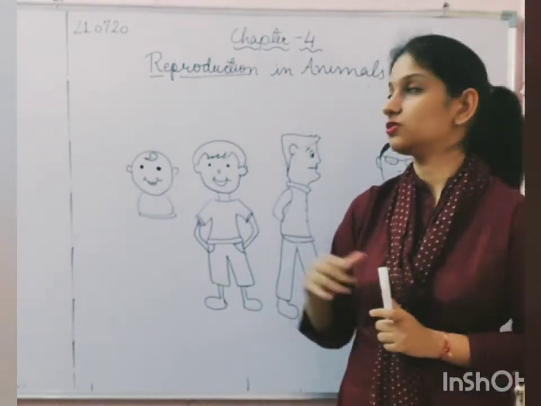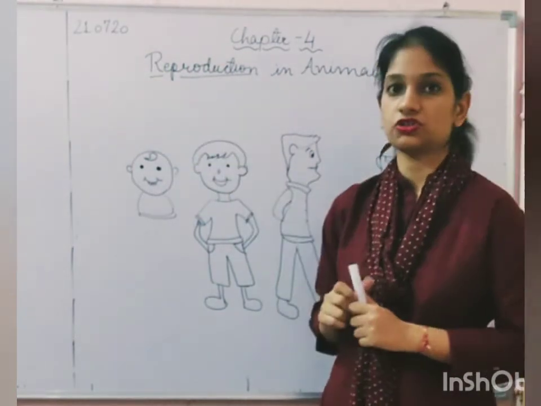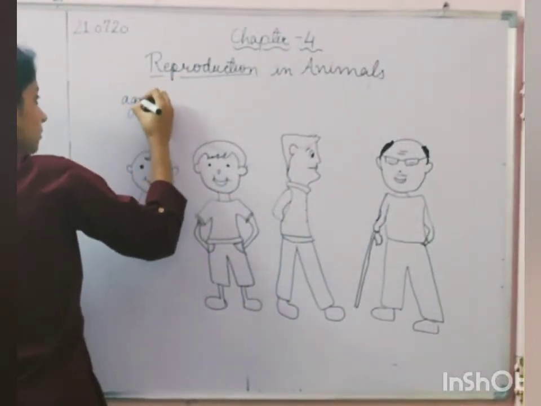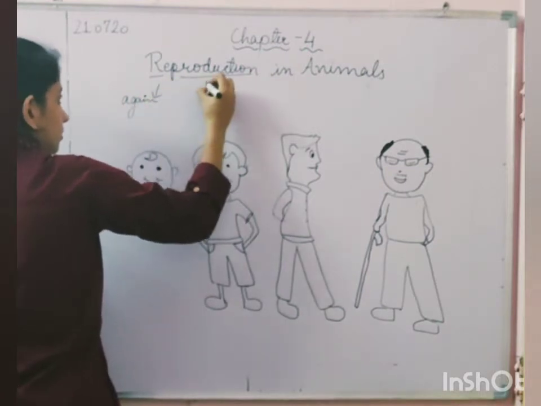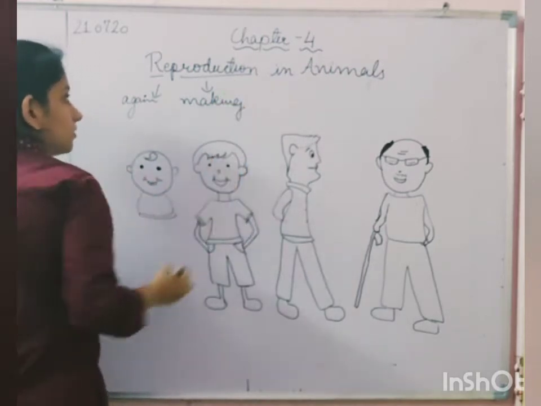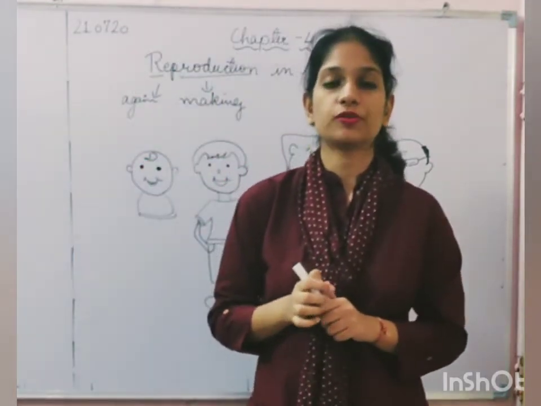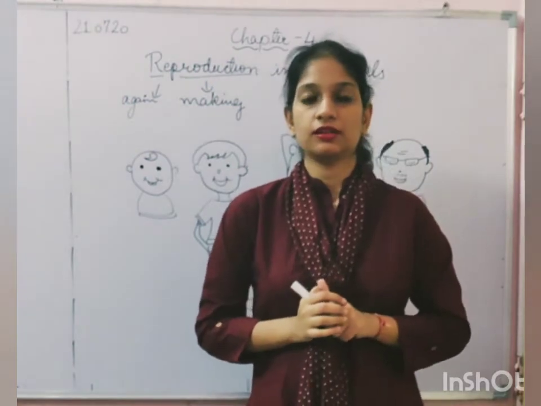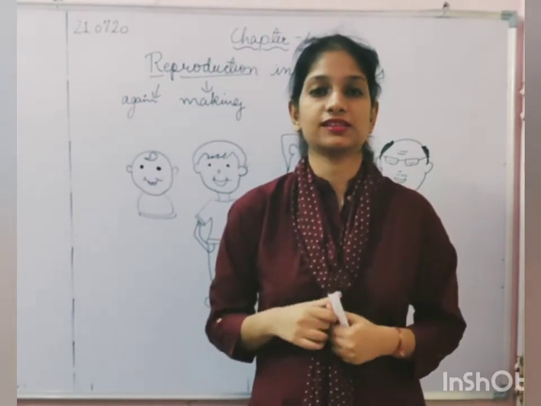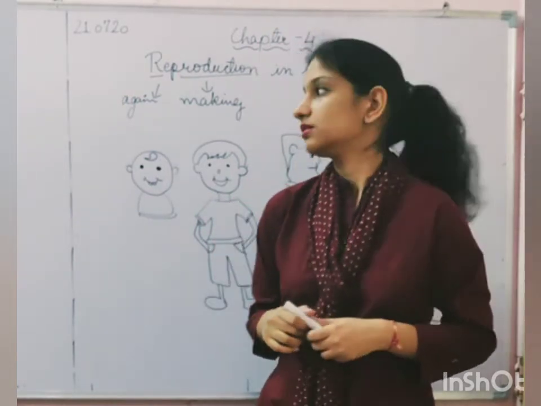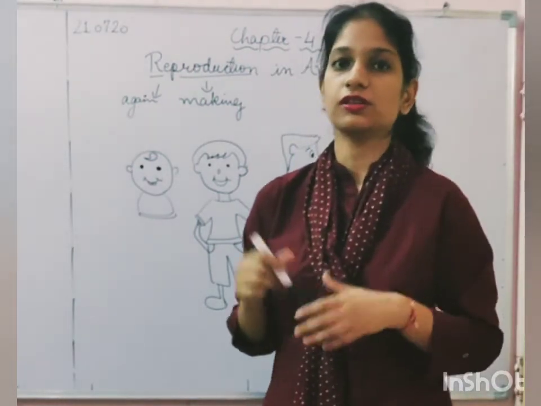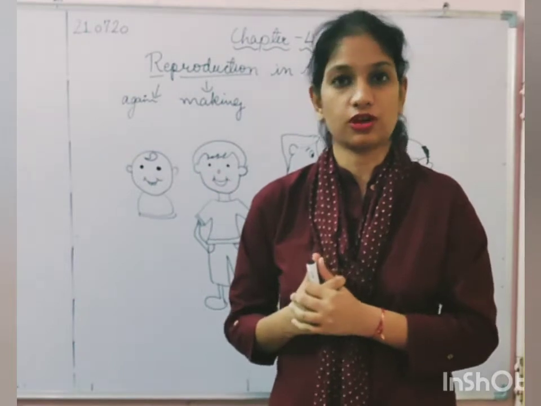If I break this word into two parts, re and production, re means again, and production means basically making. So it is basically making more or producing more of your own kind. Animals make more of what they exactly look like. Okay, so this is called reproduction in animals, or this is the basic meaning of the term reproduction.